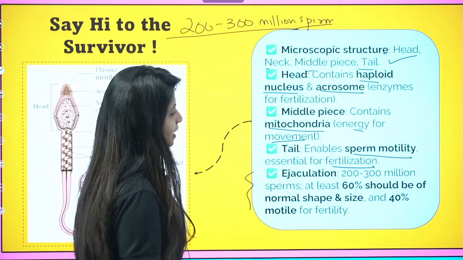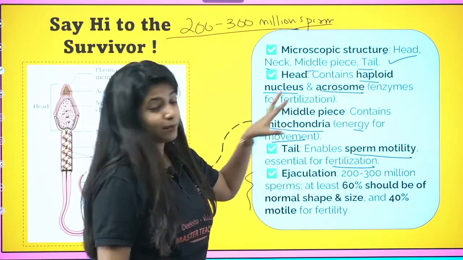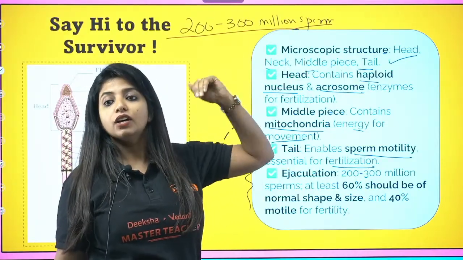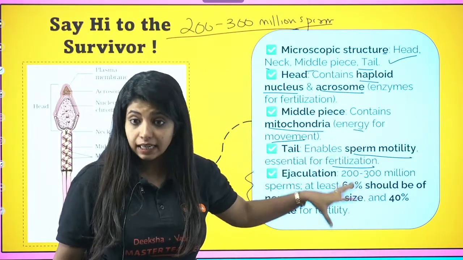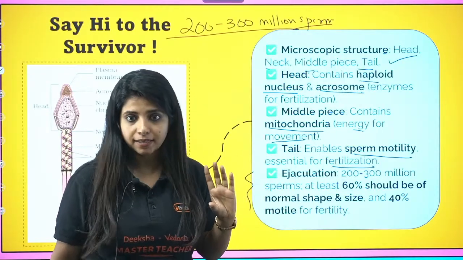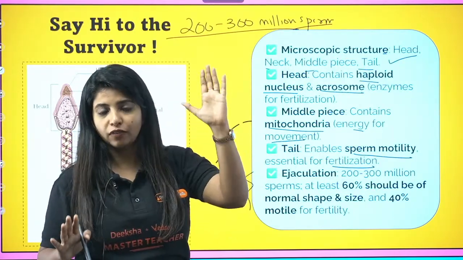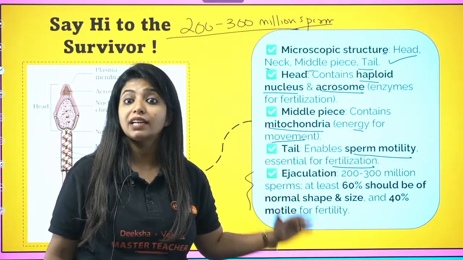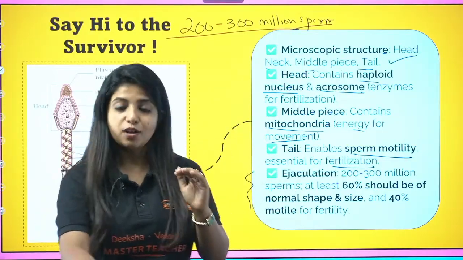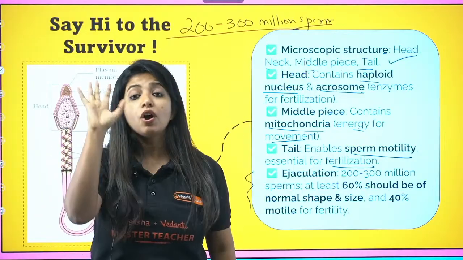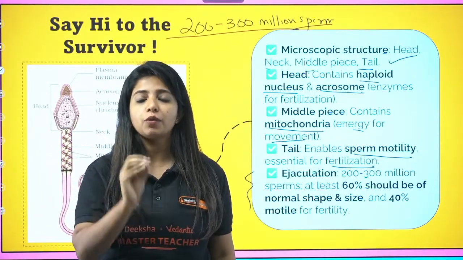Yes. Now going ahead, 60% of them. When I say that this many sperms are being released, 200 to 300 million, you should also understand that in this particular case, 60% should be of normal shape and size. Right? Normally they should look very normal with the shape and the size, and 40% should be motile for fertility, at least 40%. So 60% of them should have normal shape and size, and out of that 60% also, at least 40% should be motile for fertility.